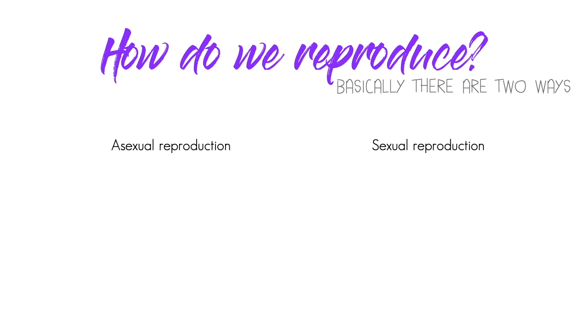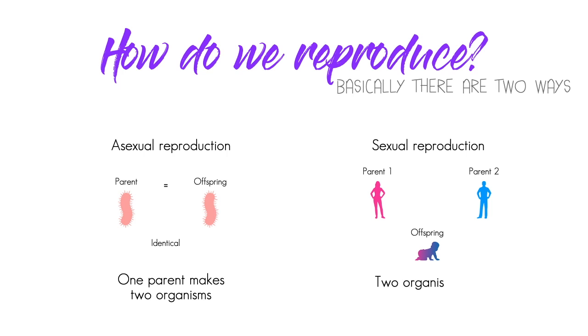Basically, we can classify reproduction in 2 ways: asexual and sexual reproduction. Asexual reproduction means that only one organism is needed to make more. The resulting cells from this type of reproduction are clones of each other. The offspring is identical to its parents. In sexual reproduction, 2 organisms are needed to create the offspring, and the baby is similar to its parents but not identical. Most species reproduce asexually.